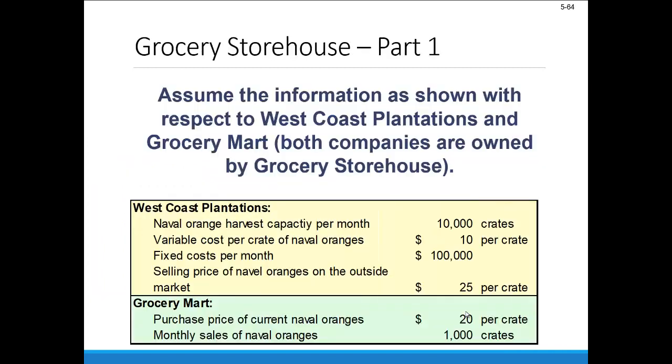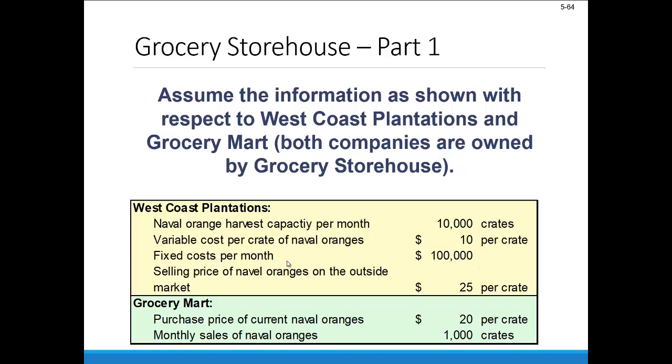Now let's use an example here to illustrate what we're talking about in a potential negotiated transfer price. Assume the information here with respect to West Coast Plantations and Grocery Mart, and both companies are owned by Grocery Storehouse, some big conglomerate. Let's say West Coast Plantations has the ability to harvest 10,000 crates of navel oranges every month. Let's say the variable cost per crate of those things is $10. They have fixed cost in total per month of $100,000. And let's say that the selling price of these oranges on the outside market is $25 per crate.